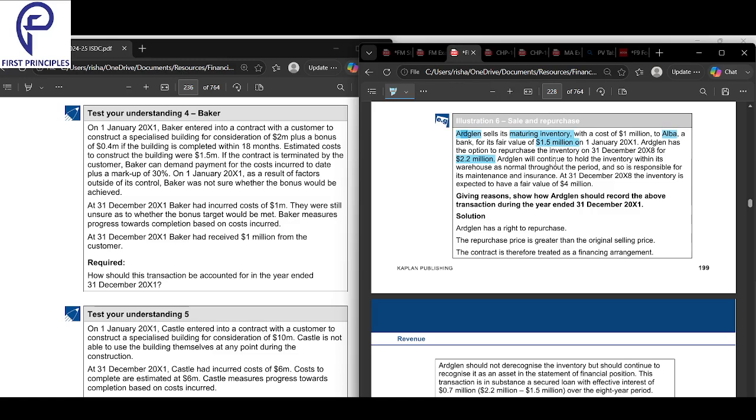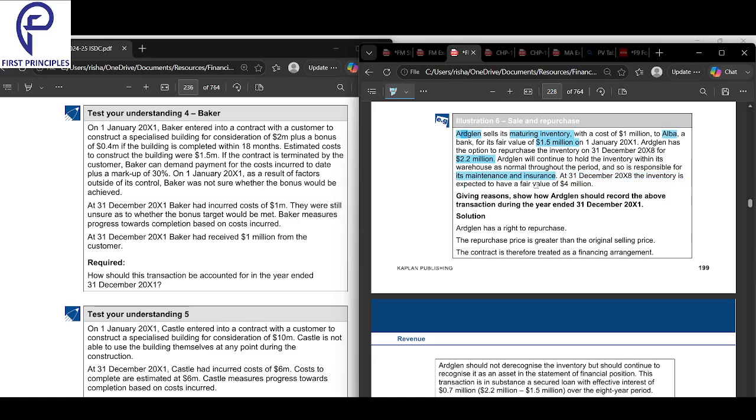Adgalen will continue to hold the inventory within its warehouse as normal throughout the period, and so is responsible for its maintenance and insurance also. Who is responsible? The initial seller, the guy who initially sold.